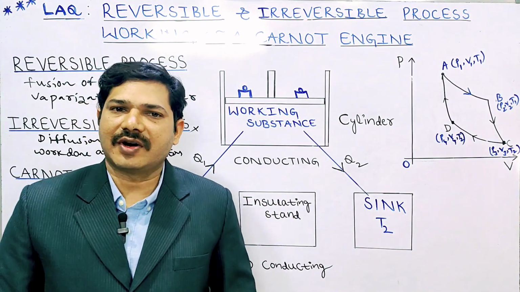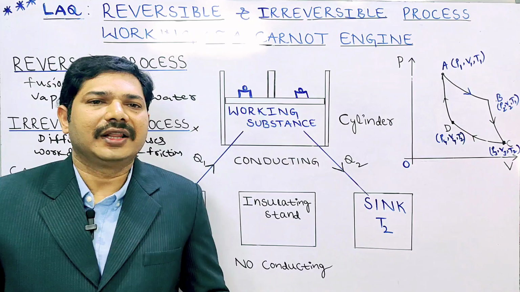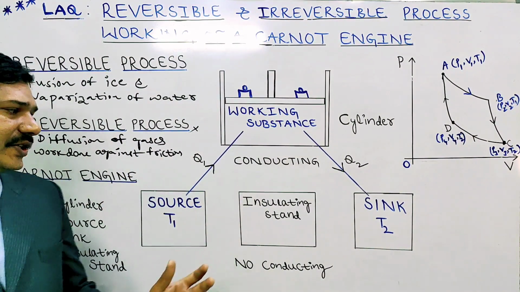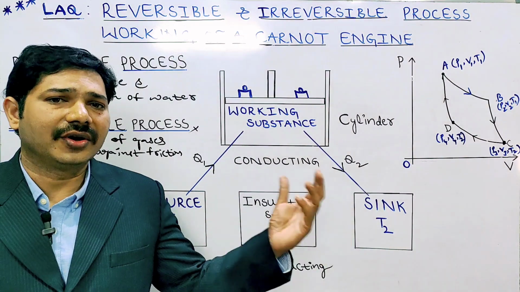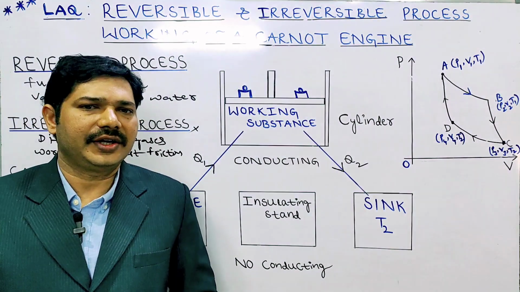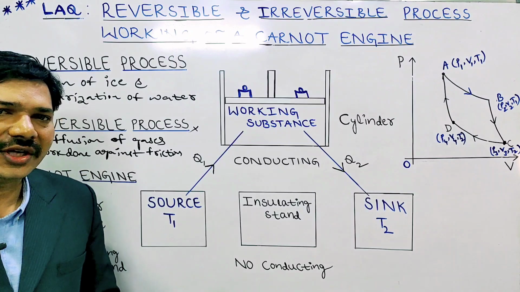Now, the Carnot engine. Our topic is the Carnot engine. In this, the working substance is maintained between two temperatures, T1 and T2. The Carnot engine operates between the two temperatures T1 and T2.